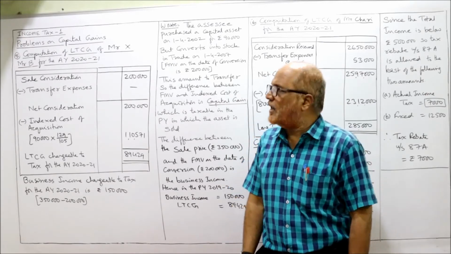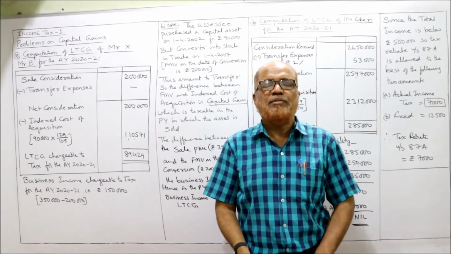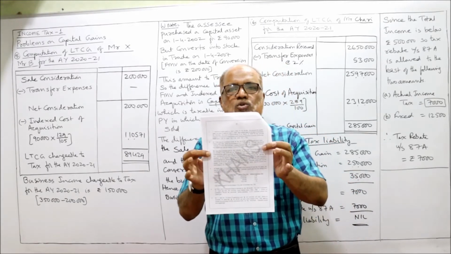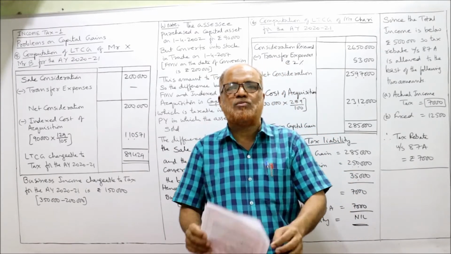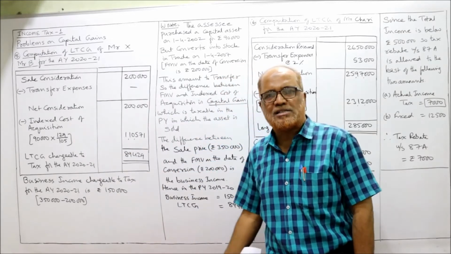Now I'm going to start the next problem, problem number 5 on capital gain. So before starting the problem, I expect my viewers to have a printout of the problems which I have given in the link under my description. So without problems, you cannot be able to understand it.